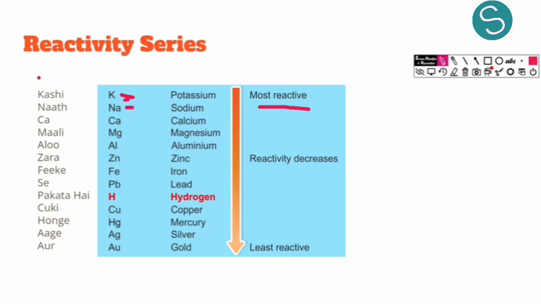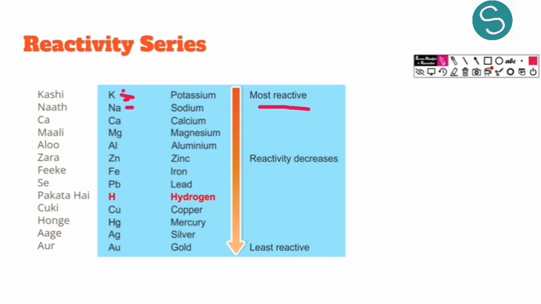I have also shared a mnemonic here with the help of which you can remember this reactivity series, which is very important for all the displacement reactions. This is काशीनाथ का माली आलू ज़रा फीके से पकाता है क्योंकि होंगे आगे और. With the help of this you can remember the metals in order, and now you will be able to remember the reactivity series and you will be able to solve any reaction, whether the displacement reaction is possible or not.